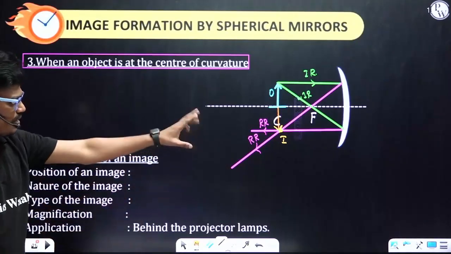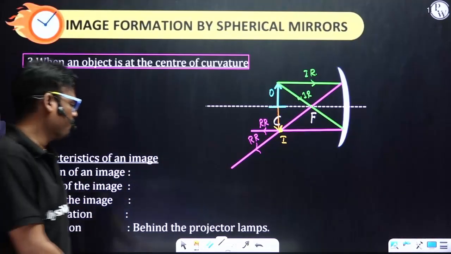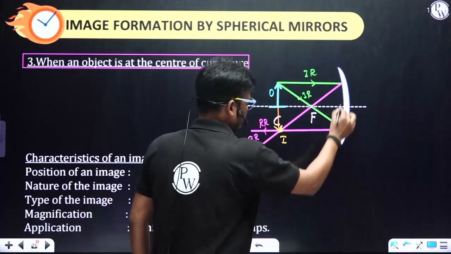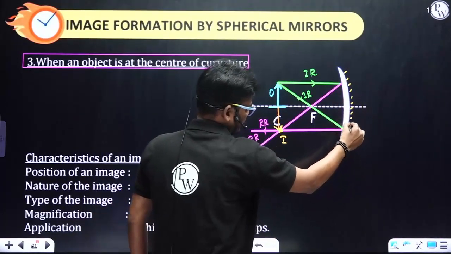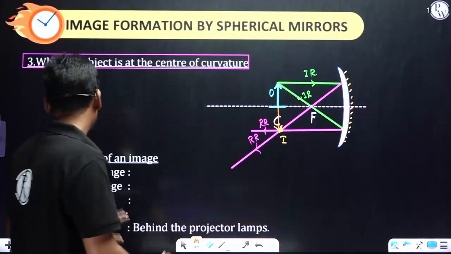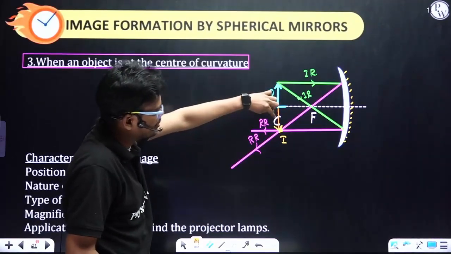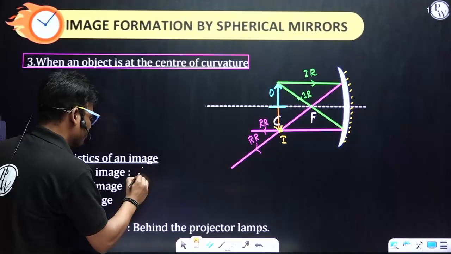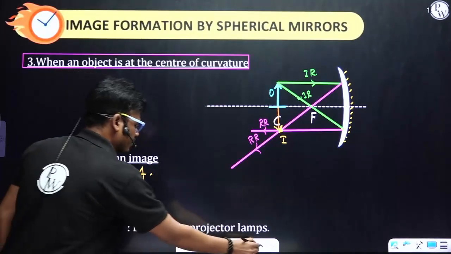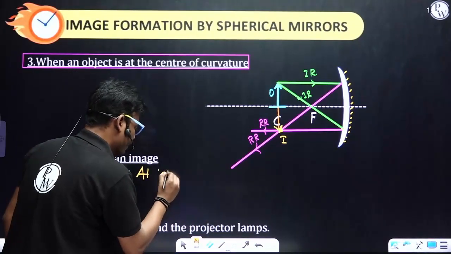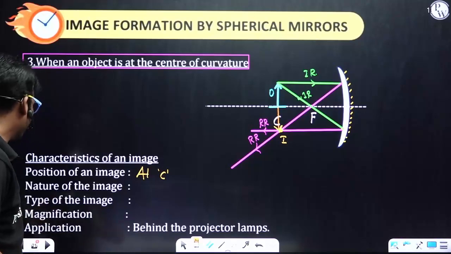Now, after drawing the diagram, what do you have to consider? This is the coated surface. Okay, it is understood. Now, position of image. Where is the position of the image? Same position as the object, that is at the center of curvature, that is at C.